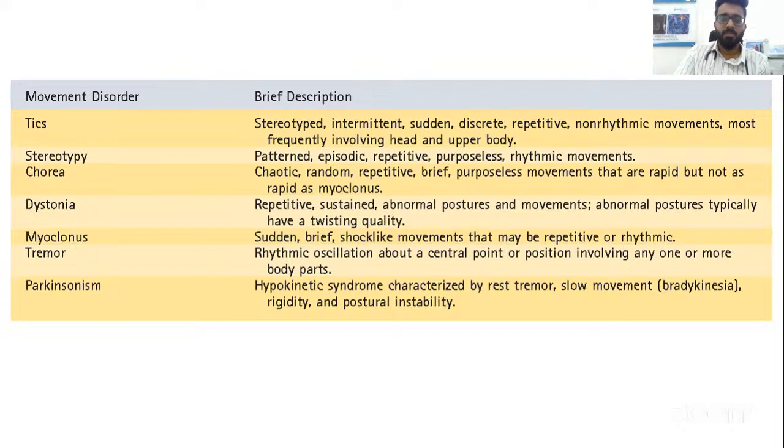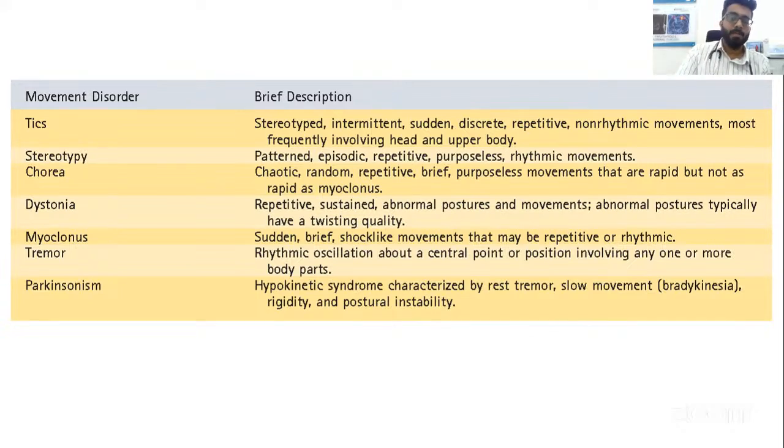Dystonia is a very common movement disorder which we see in our pediatric practice. It's a repetitive, sustained abnormal twisting posture of a muscle or a joint across a movement. The twisting quality is always the most characteristic feature of dystonia. It's intermittent, quite often stimulated by a painful stimulus, and usually disappears in sleep.